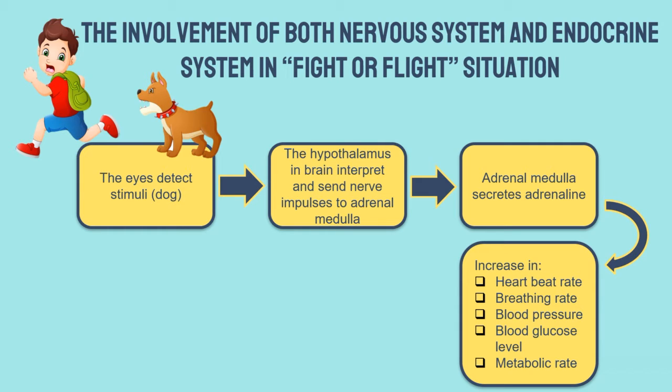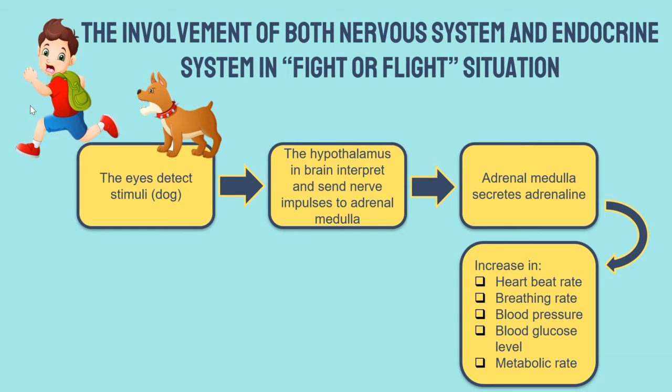For example, when we are chased by a dog, we have to decide whether we want to fight or flee. That is referred to as the fight or flight situation. I am sure that every one of us has experienced it. Let's take a look at this example.